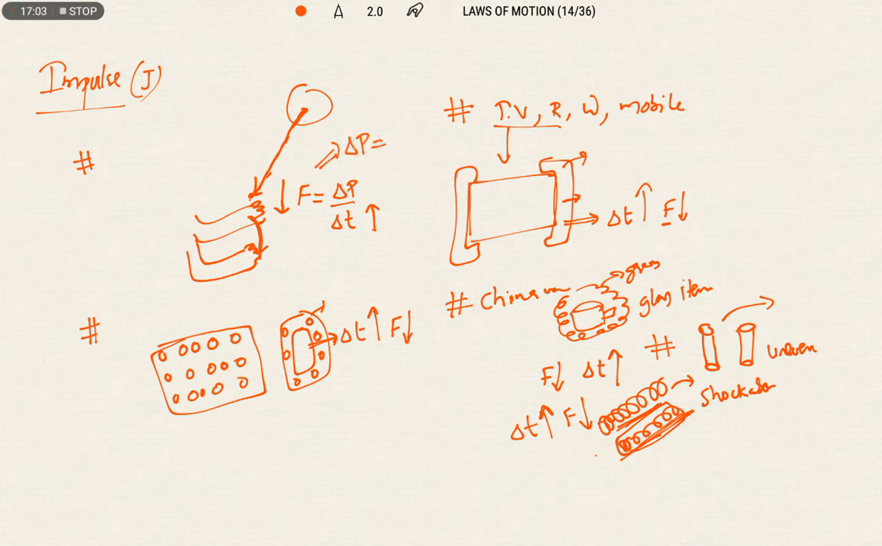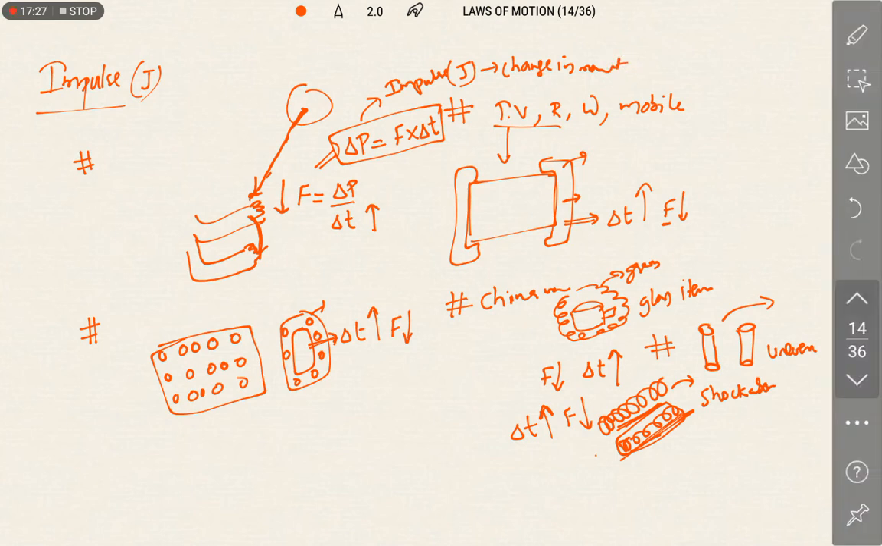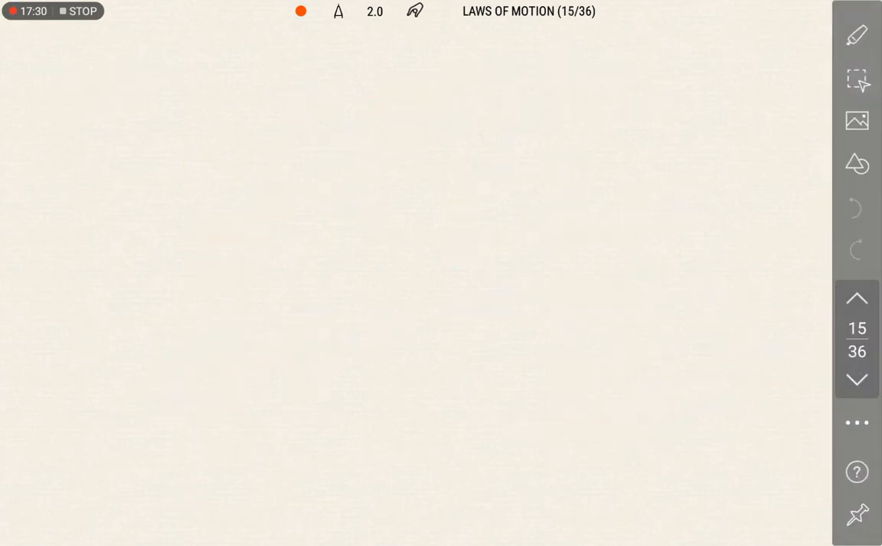Simply, impulse is nothing but what? A large magnitude of force acting on a body leads to a change in momentum. This is known as impulse. So impulse is nothing but simply the change in momentum. We will write it here. So what is meant by impulse? These are some examples.